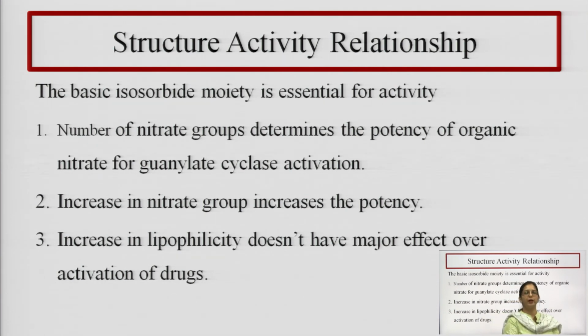An increase in the nitrate groups causes an increase in potency, because more nitric oxide can be formed and more vasodilation can occur. And again, increasing the lipophilicity does not have any major effect on the activation of the drug.